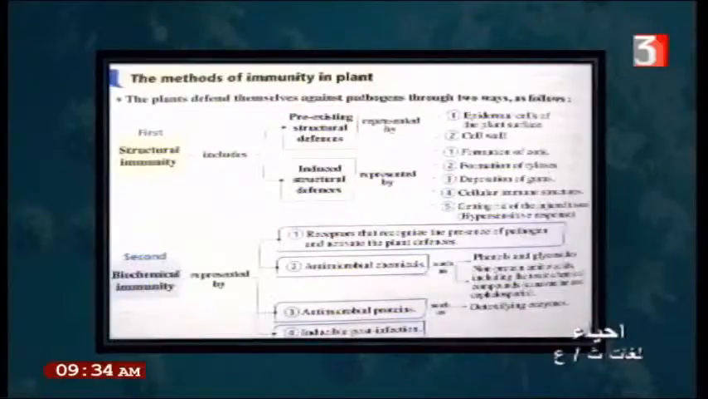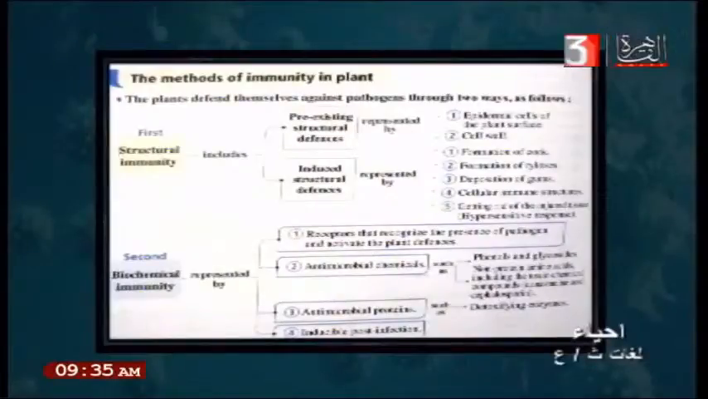And now the methods of immunity in plants. What are the methods for immunity in plants? There are 2 types of immunity. First, structural immunity, and the second, biochemical immunity. What is the structural immunity? Structural immunity includes number 1, pre-existing structure defense, and number 2, induced structure defense. What are pre-existing? Pre-existing defenses are found inside the structure of the plant.